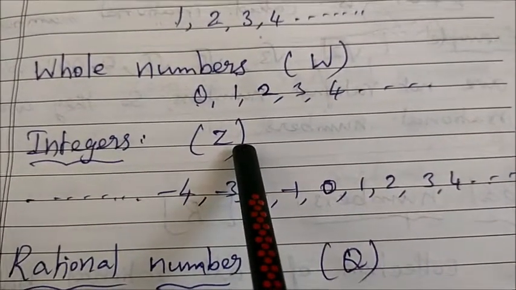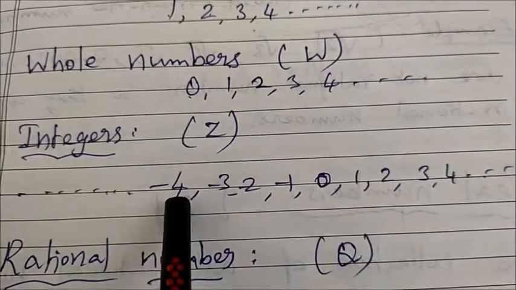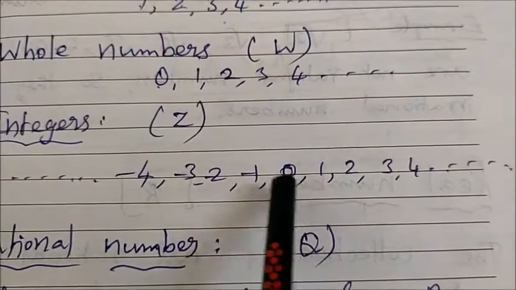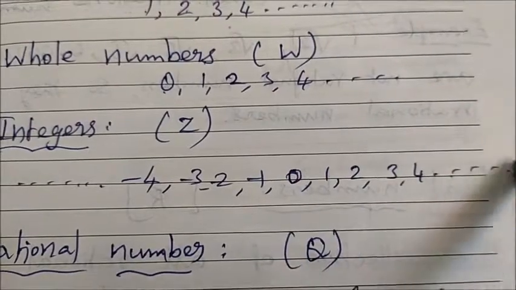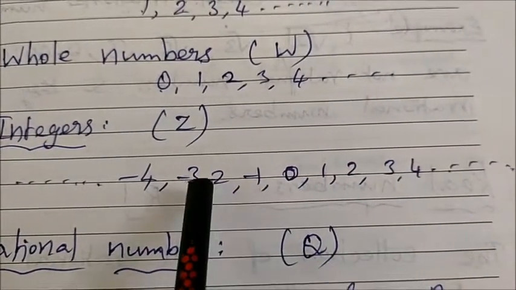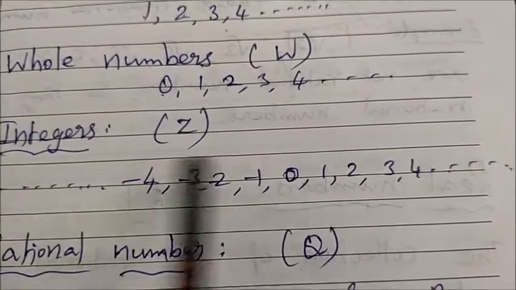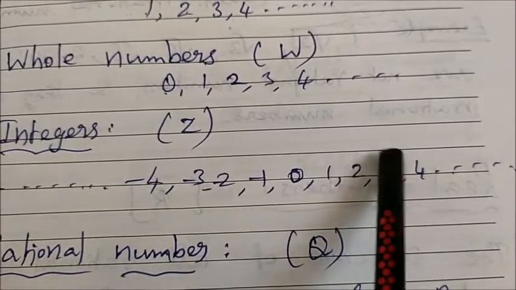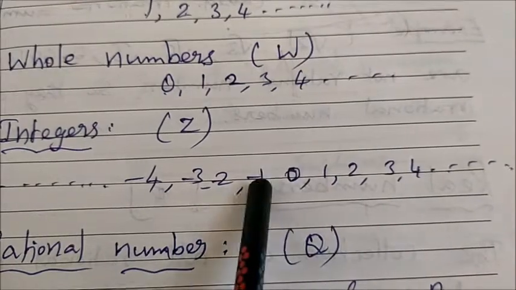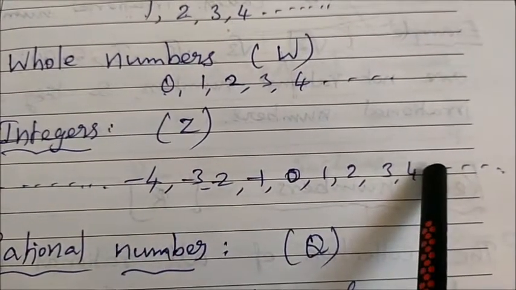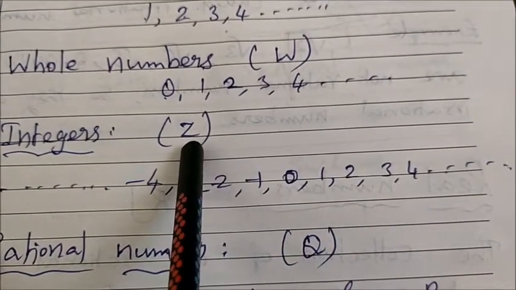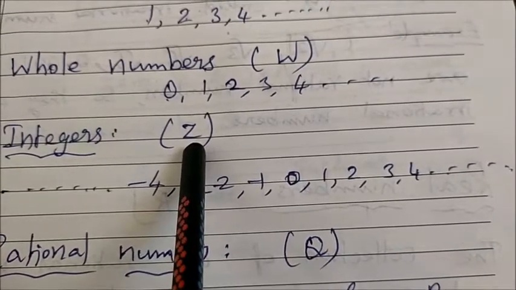Then integers. Integers means 0, 1, 2, 3, 4, etc. going on, and -1, -2, -3, -4, etc. going on. That is, negative numbers and positive numbers including 0 are called integers. That is denoted by capital Z.